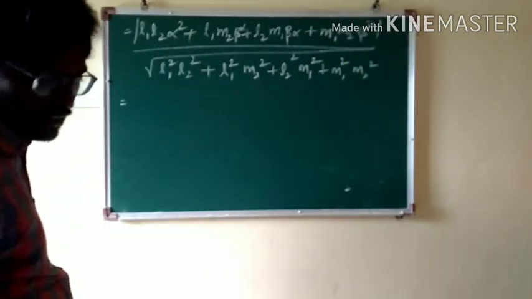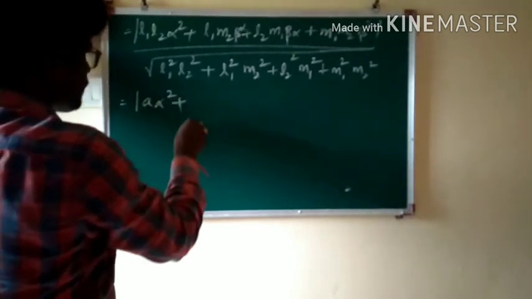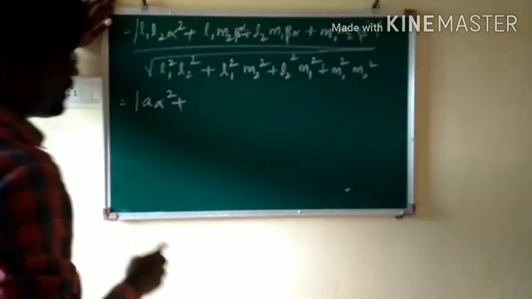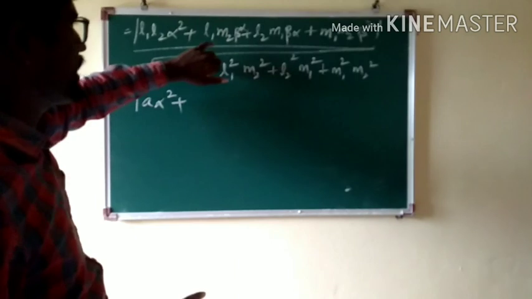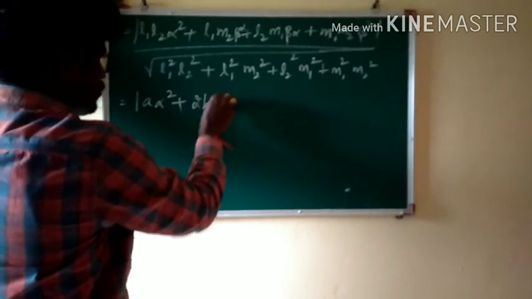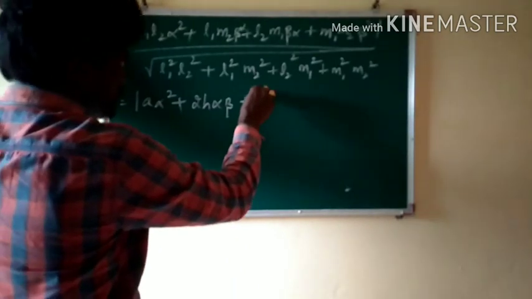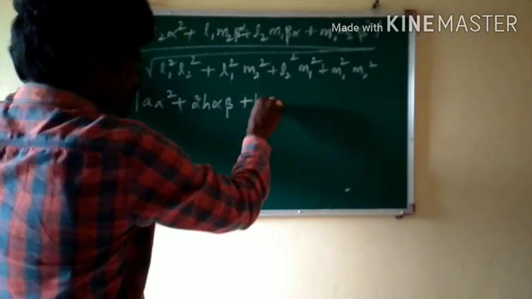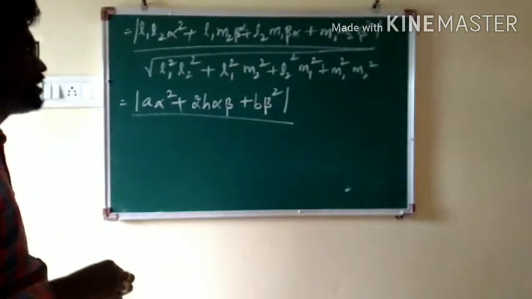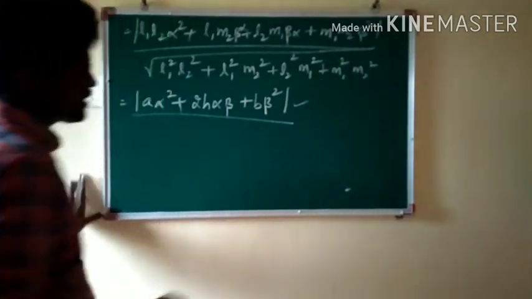On comparison, L1 L2 is nothing but A, that is A alpha square, plus (L1 M2 plus L2 M1) alpha beta, taking alpha beta as a common factor. What is L1 M2 plus L2 M1? 2H. So 2H alpha beta plus M1 M2 beta square. What is M1 M2? B, so B beta square. The numerator part is completed: A alpha square plus 2H alpha beta plus B beta square. No more task about this.